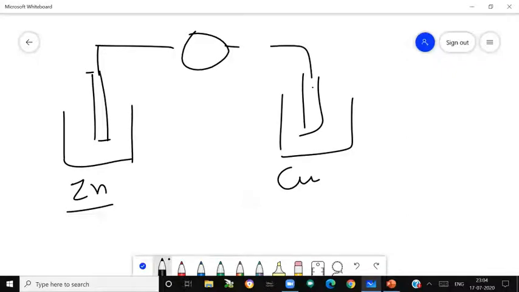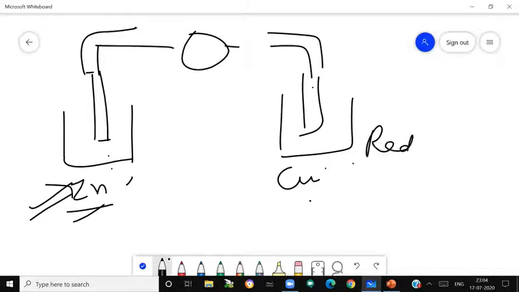So I'm giving you just some idea that here we will do oxidation, and electrons will move over large distances, so that the chemical energy of the reaction, the same reaction will take place here also, but in the indirect way. In one beaker we will have oxidation done, in the other beaker we will have reduction done, so that the electrons will move over longer distances and electrical energy can be created.